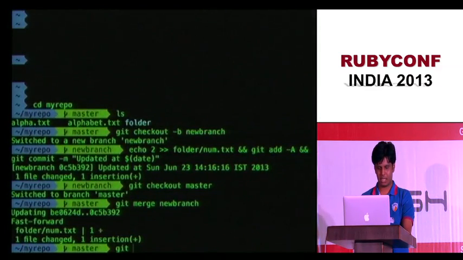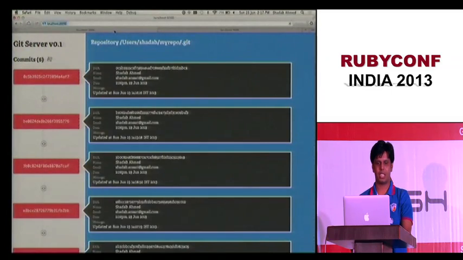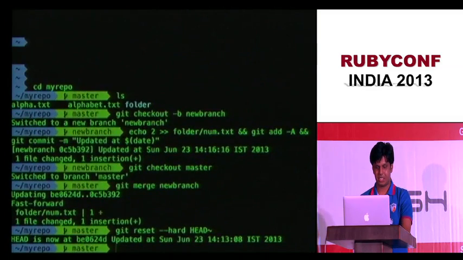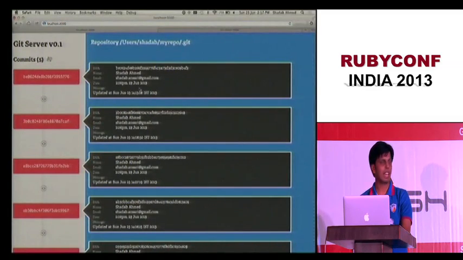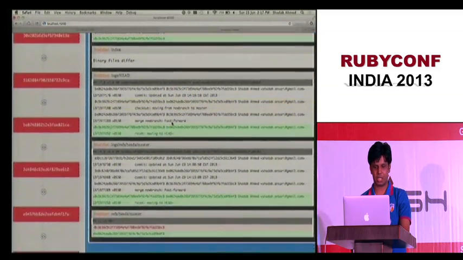What if I reset? What if I delete the last commit? So I'm right now at 6 commits. What if I delete the last commit? So this is the way to do it, but don't do it on your production code. So I reset a commit, and I'm back to 5 commits. And let's see what changed here. So my origin changed. In fact, it changed from some commit to another commit.